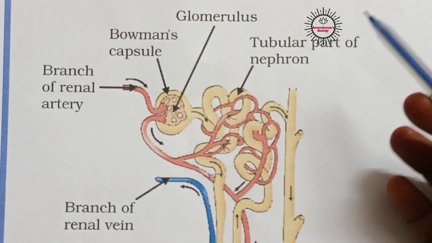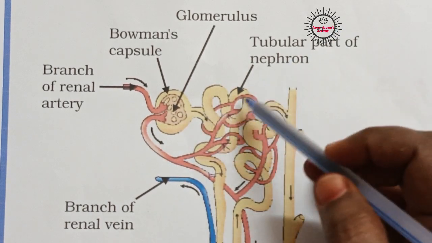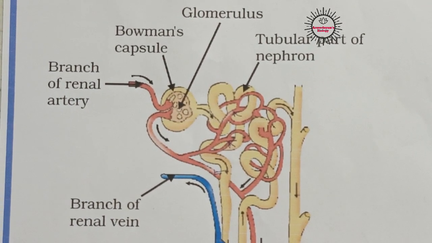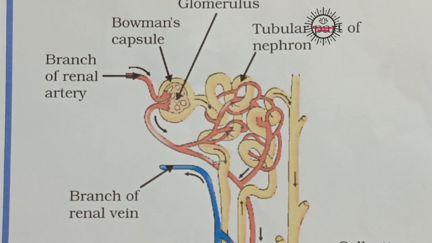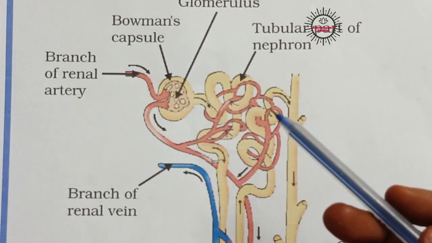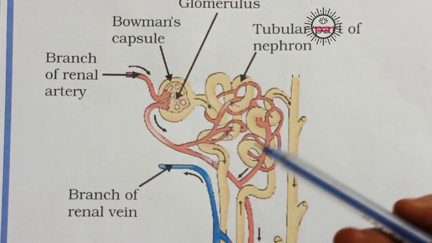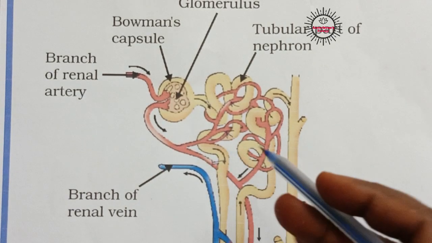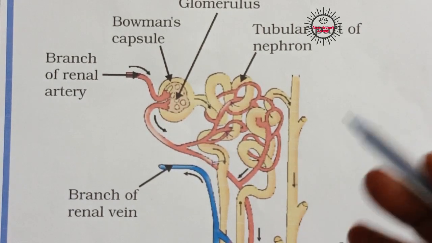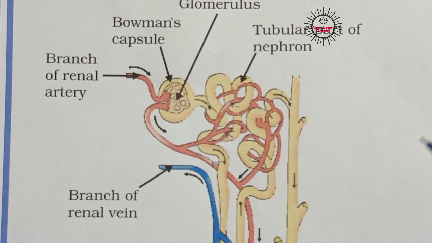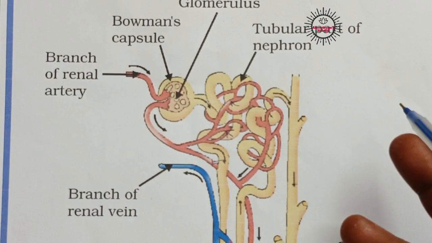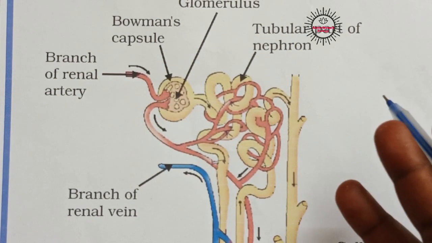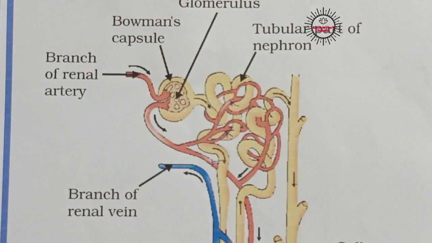So this urine contains many waste materials and water. It passes through this tube. While passing through this tube, some amount of useful substances and water will get reabsorbed. During filtration, by mistake, some useful substances also enter the primary urine, like glucose, amino acids, salts, and a large amount of water. If all these substances along with water passed out of our body as urine, we would have to excrete 170 liters of urine per day. 170 liters of urine is produced per day in our body. But we are not excreting that much urine.